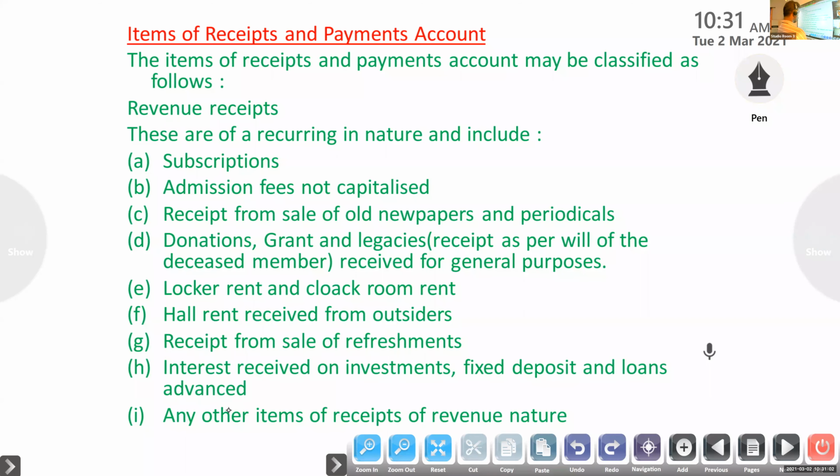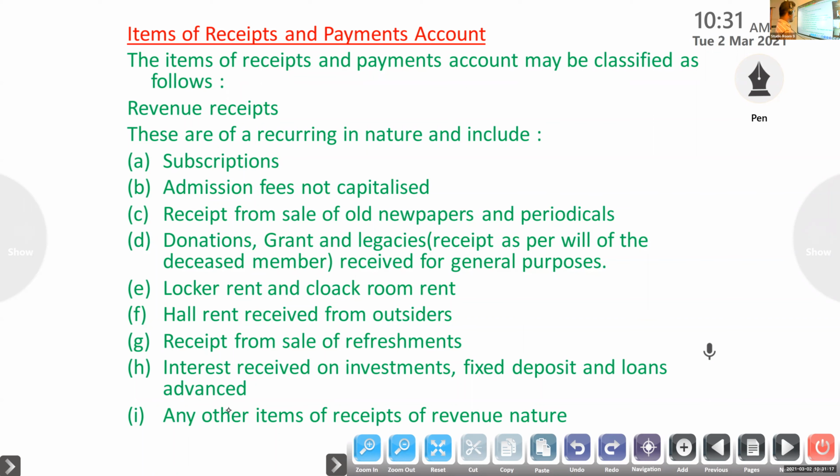Revenue receipts will come on the income side. What do we mean by revenue receipts? These are recurring in nature, so we are getting this income continuously.